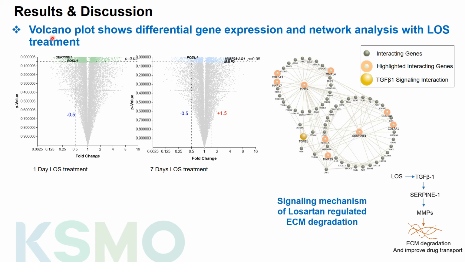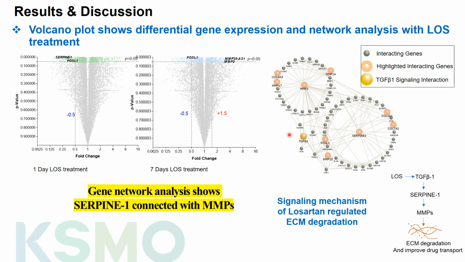So to explore the underlying mechanism, we carried out quant-seq analysis at 1-day and 7-day losartan treated tumor samples. We find that SERPINE1 was significantly downregulated by losartan treatment. Our gene network analysis shows the network connection of the SERPINE1 gene with TGF-beta1 and ECM components like collagen and MMPs. Therefore, we suspect the signaling mechanism of losartan-regulated ECM degradation via TGF-beta1 signaling.